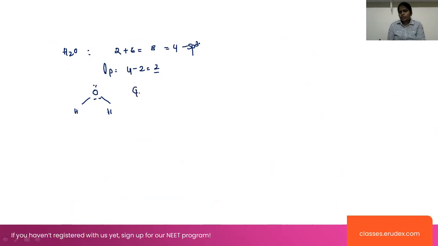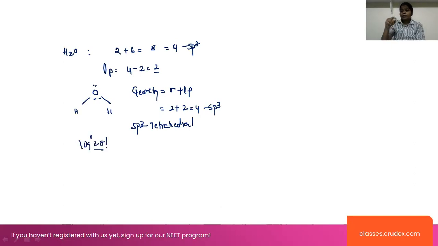Whenever you are stating the geometry, you have to take sigma plus lone pairs. Here there are 2 sigma bonds plus 2 lone pairs, so total 4. This indicates sp3, which is a tetrahedral structure, with an angle of 109 degrees 28 minutes. But due to the presence of lone pairs, the bond angle changes. That is explained using the valence shell electron pair repulsion theory, the VSEPR theory.